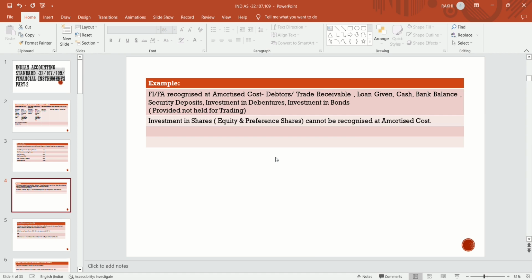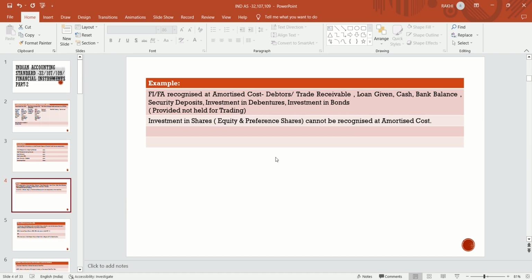Investment in shares like Reliance, Bharti Airtel, Tata Motors and Tata Steel are all linked with the market share price, so they are not recognized at amortized cost. They are always recognized either at fair value through OCI or fair value through profit and loss account.